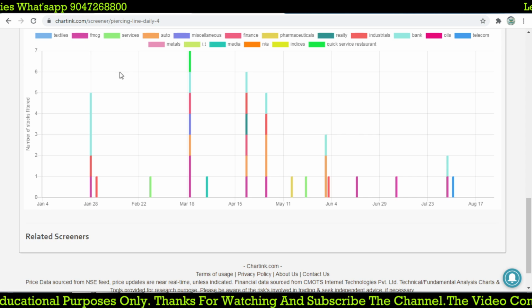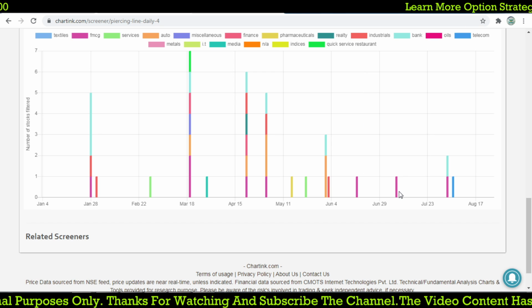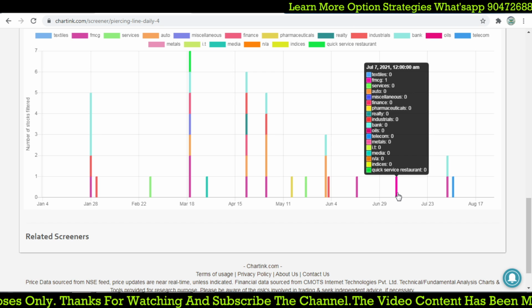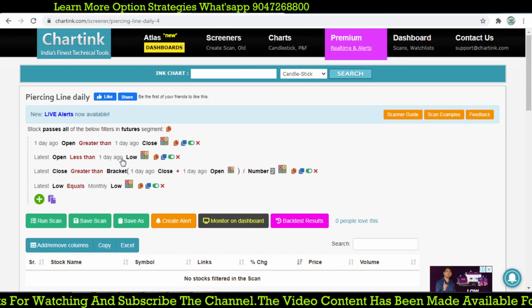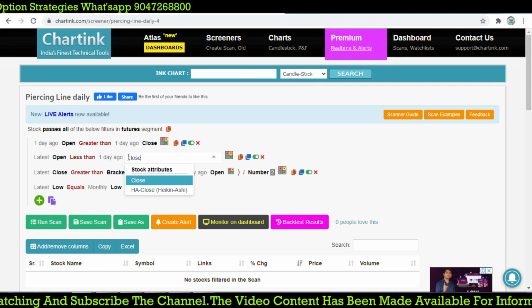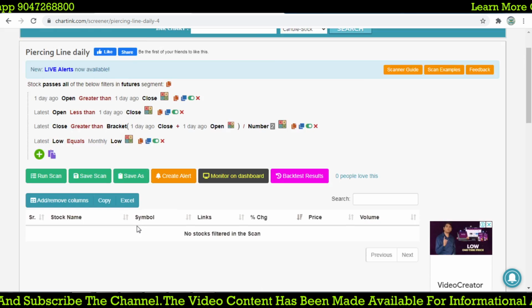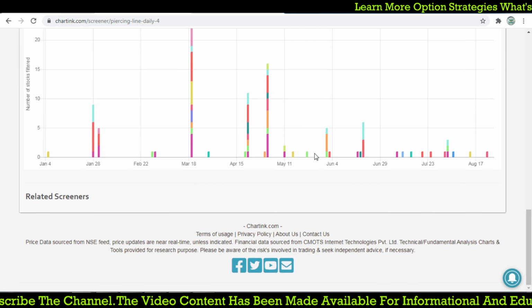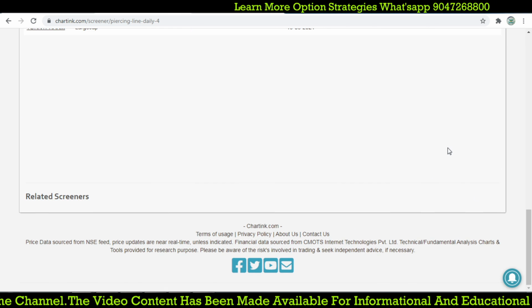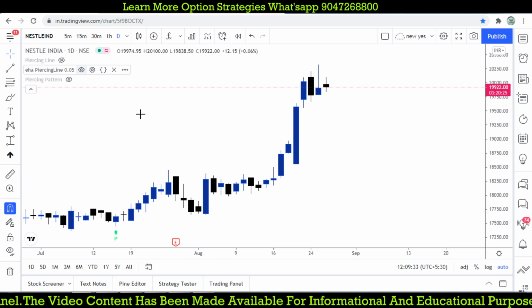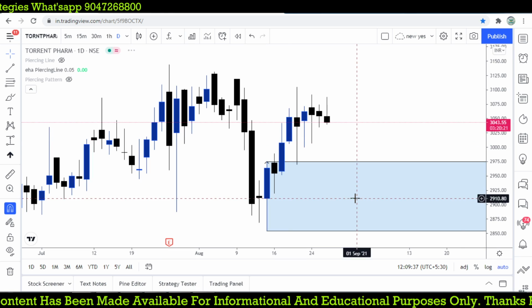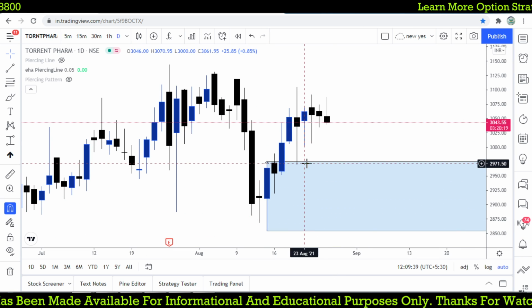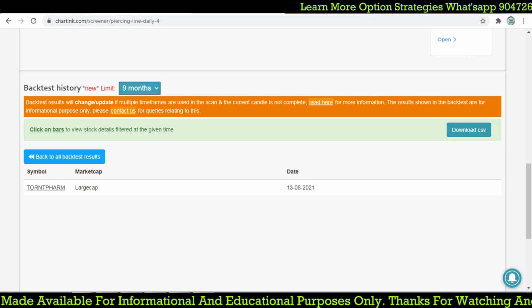And previously we had some other stocks coming around July 7th. So we find very few stocks. Instead, if you are making it by close, we have a lot of stocks, so it may be confusing. If you check that, we got a lot of stocks here. Recently, on August 13, we found Torrent Pharma, where it forms on the daily chart at 13.8.